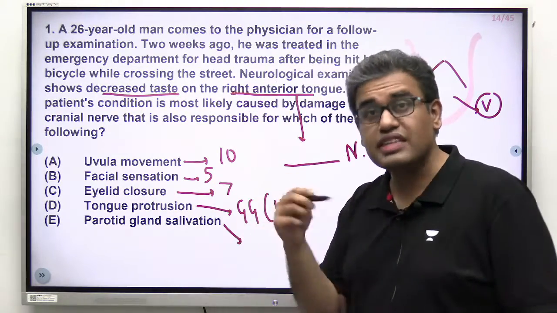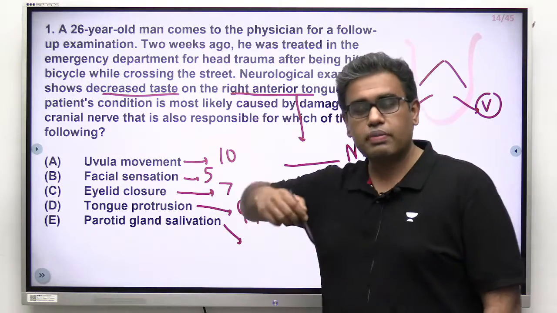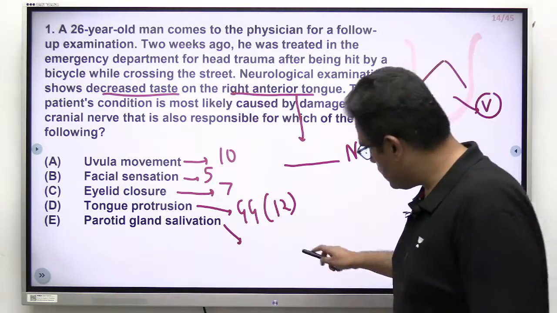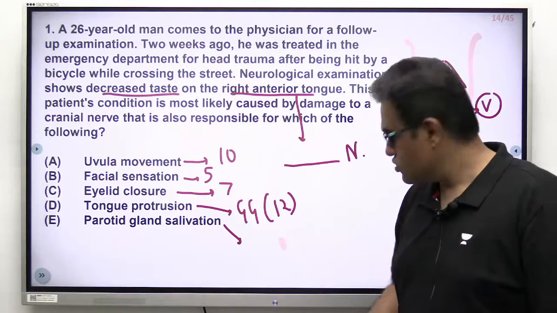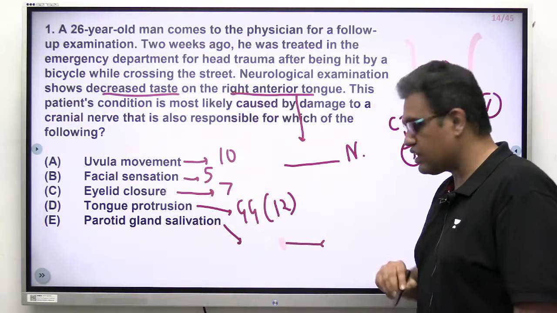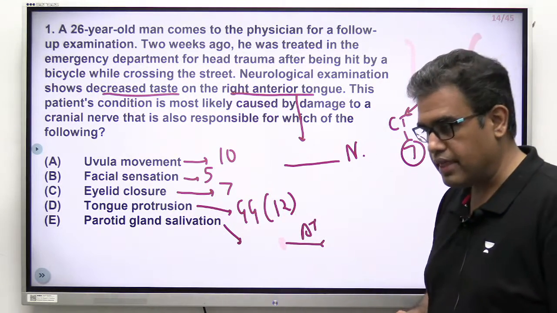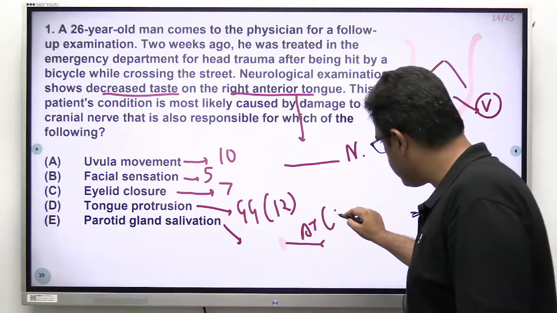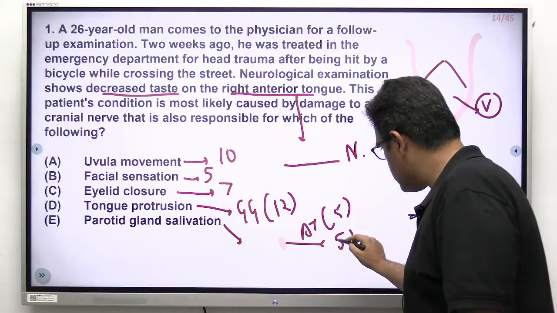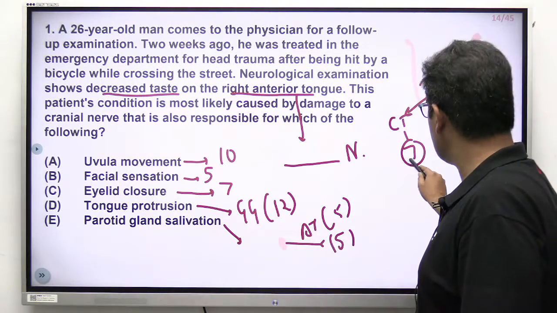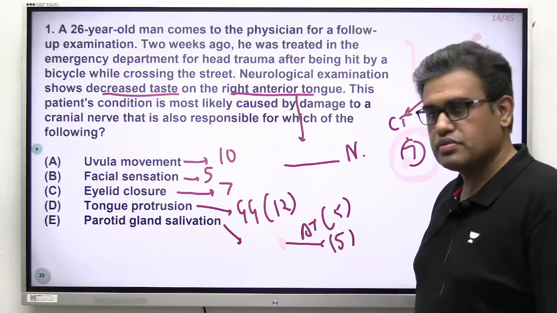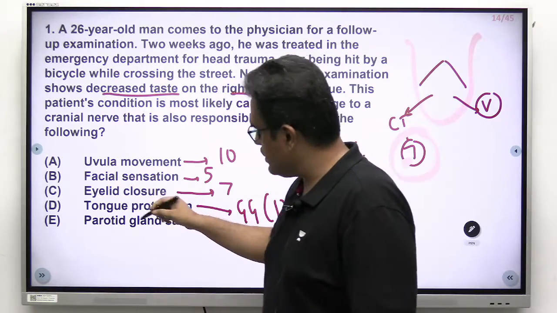Salivation, that is the secretomotor fibers of the parotid gland, are coming through the otic ganglion. So there are postganglionic fibers of the otic ganglion, which are basically our auriculotemporal nerve. And this auriculotemporal nerve is a branch of the 5th nerve basically. So again, this is 5. So we have to look out for the 7th. Out of these, option number C, that is the answer.